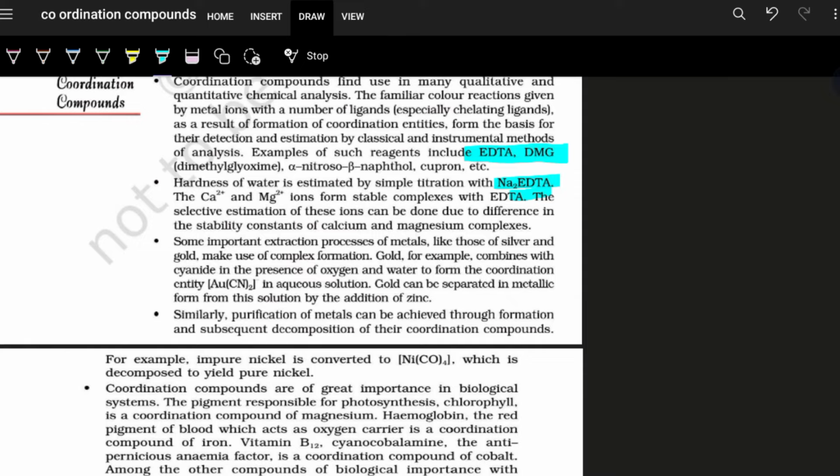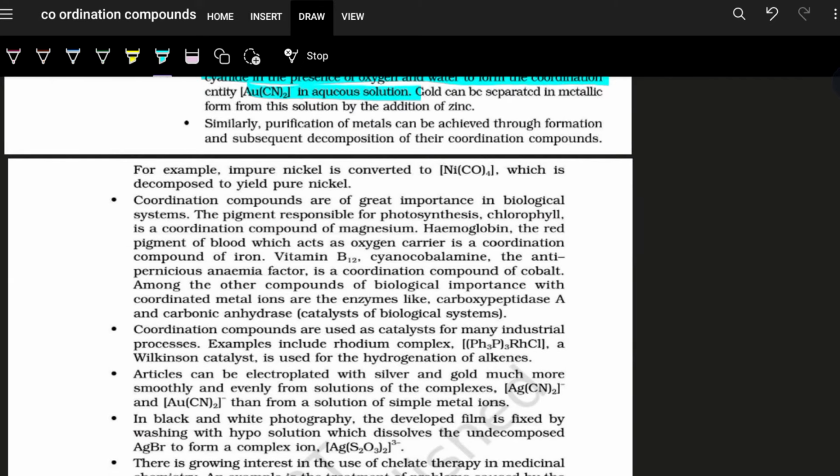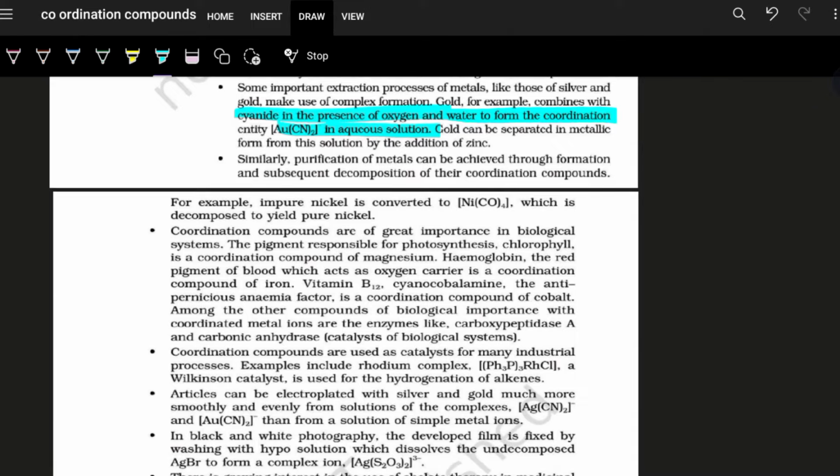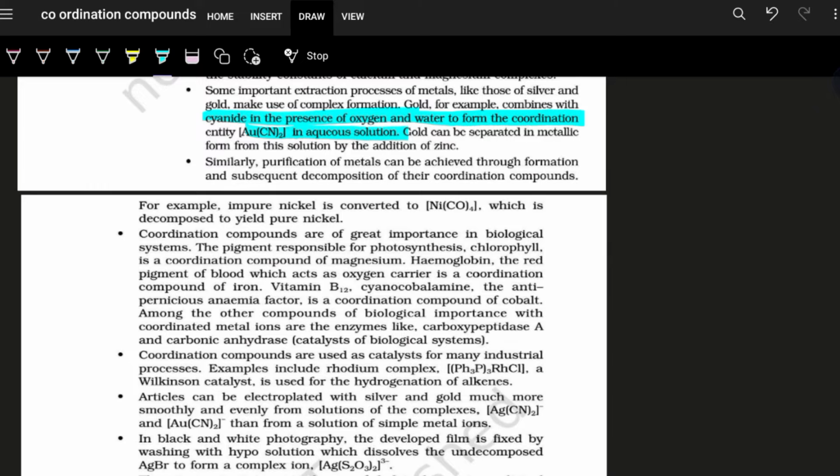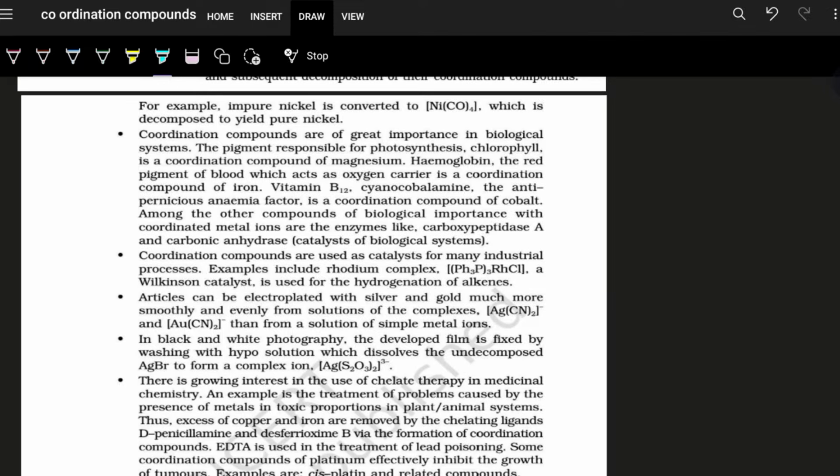Now, gold combines with cyanide in the presence of oxygen and water to form this complex in aqueous solution. Gold can then be separated in metallic form from the solution by the addition of zinc. So these techniques are widely used nowadays. Purification of metals is also a very important thing that is done. Impure nickel can be converted to nickel tetracarbonyl, which is decomposed to yield pure nickel.